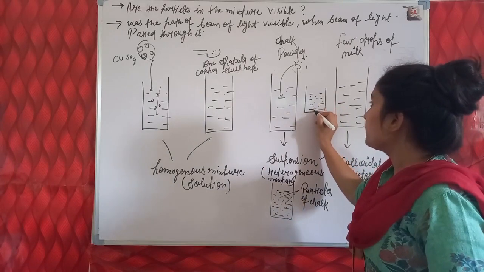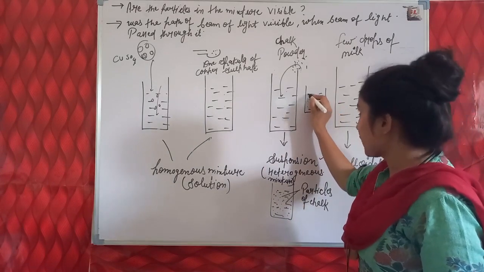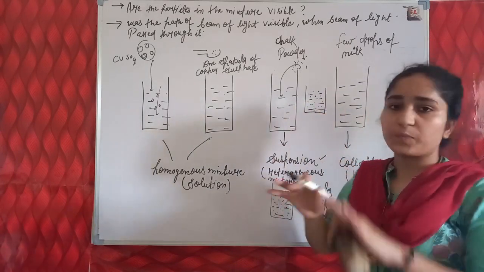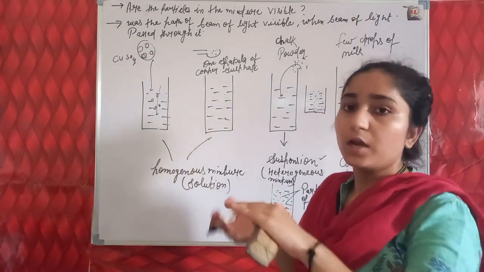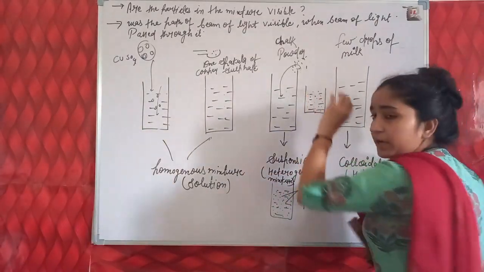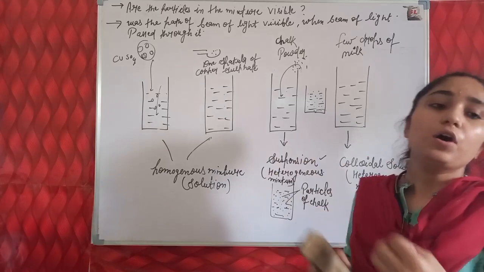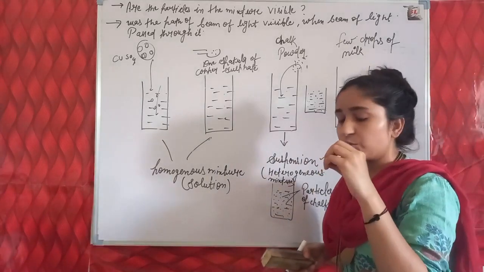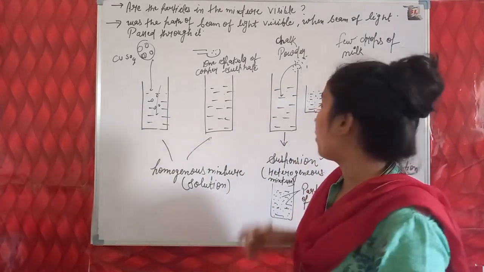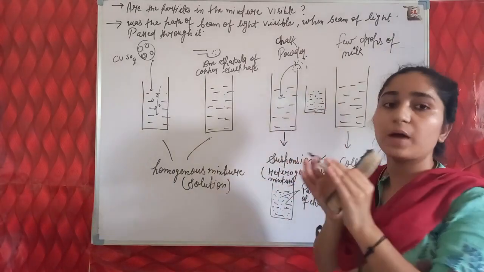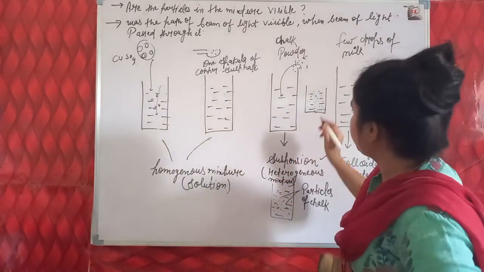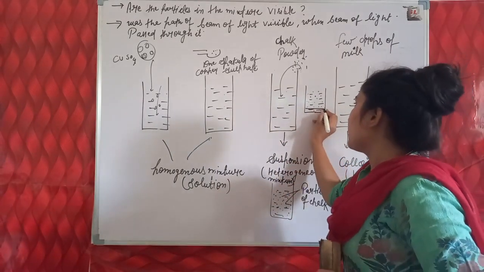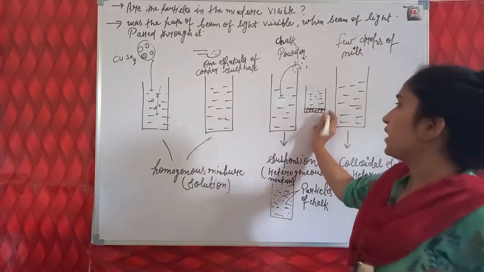Why are they not completely dissolved, and why do they remain in the suspended position? Suspended means the particles are not completely dissolved, while they remain suspended between the particles of water, and they do not settle down at the bottom.